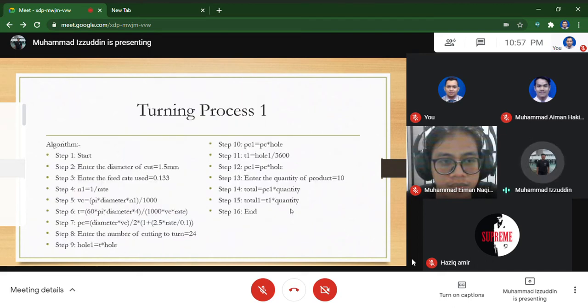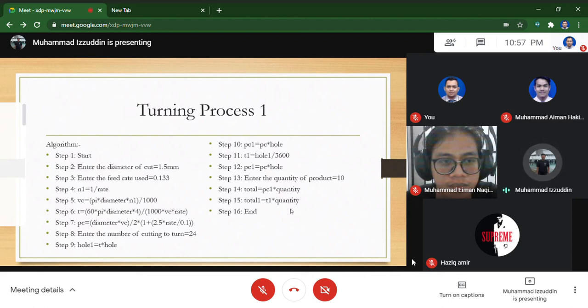So we go for the turning process 1 algorithm. Step 1, start. Step 2, enter the diameter of cut, which is 1.5 mm. Step 3, enter the feed rate used, which is 0.133. Step 4 until step 7 is the formula for the calculation.